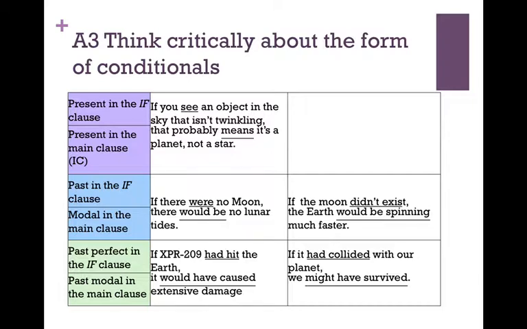Now, did it collide with our planet? No, it did not hit, it did not collide. If it had collided, this is a past conditional, using the past perfect to show the hypothetical situation. If it had collided with our planet, we might have survived anyway. It might not have been too terrible for people to have been wiped off of the face of the Earth. We might have survived. So perhaps we still would have survived.